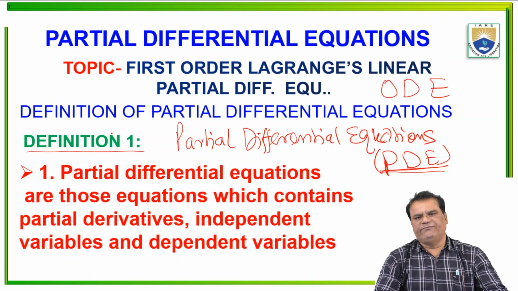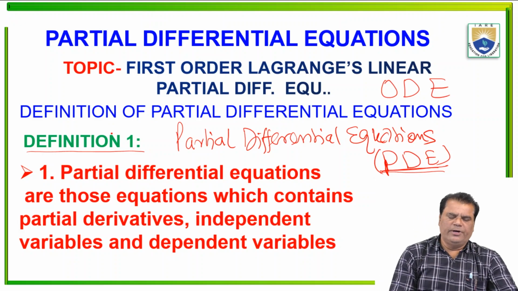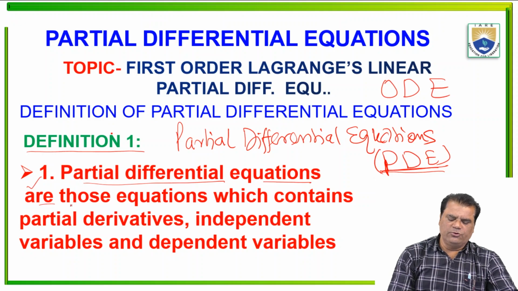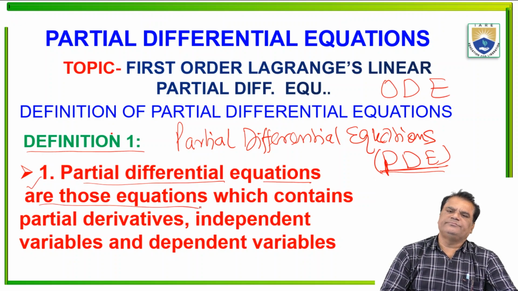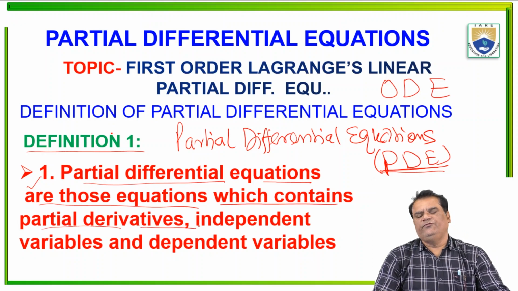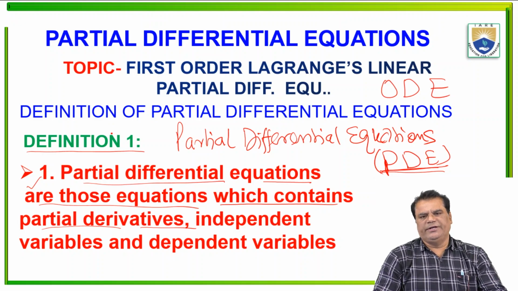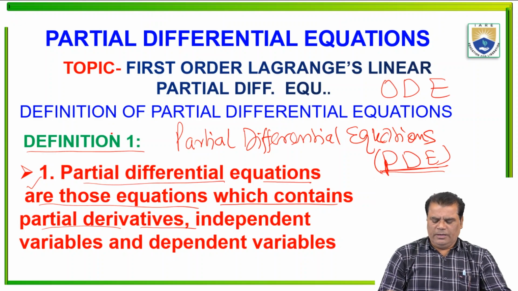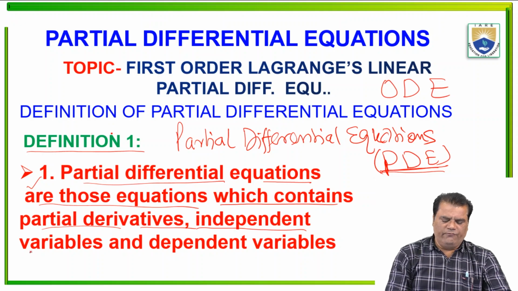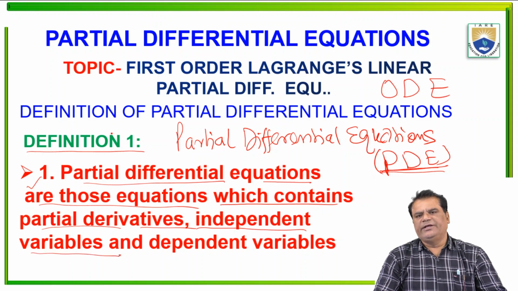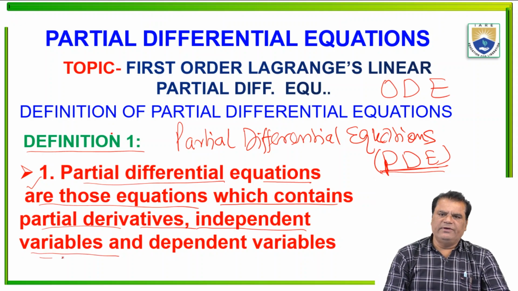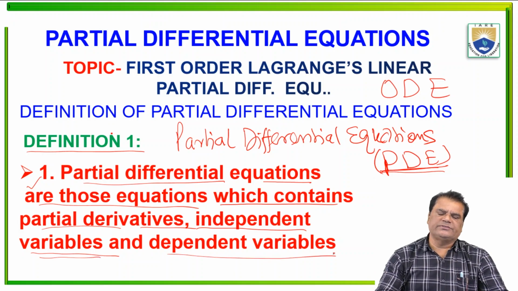Several types we can define here. Number 1, partial differential equations are those equations which contain partial derivatives, independent variables and dependent variables.